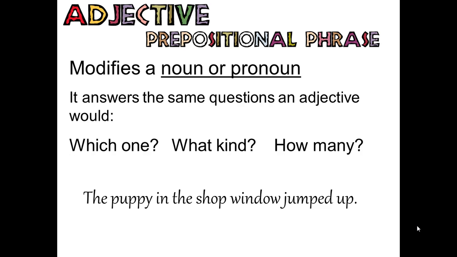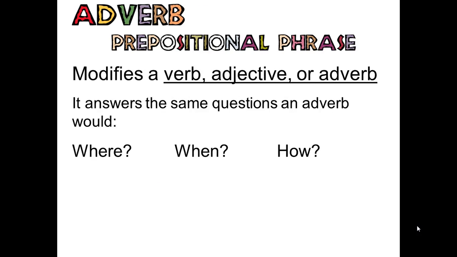It's describing which one, which puppy jumps up. In the shop window is describing the puppy.